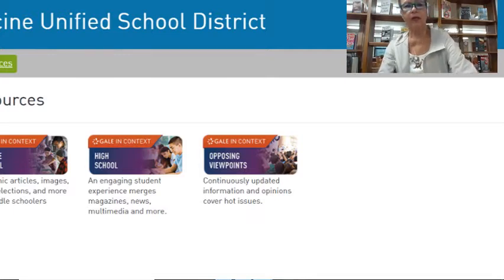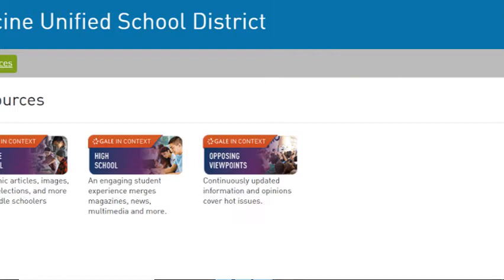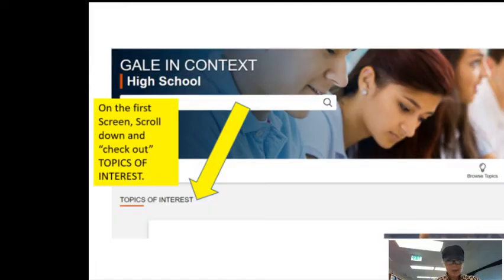And for today, we're going to use high school Gale in context for high school. So you're going to click on that. Before we get into the search line, I want to talk about the first screen in Gale in context. On the first screen, I want you to do a few things because I think it will really help you to find information. First of all, I want you to scroll down